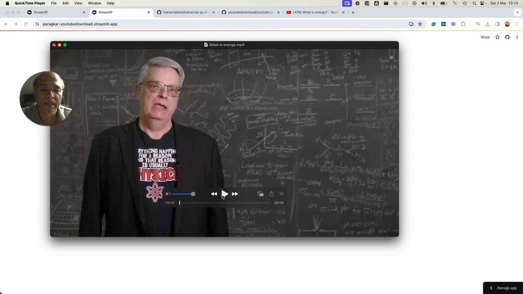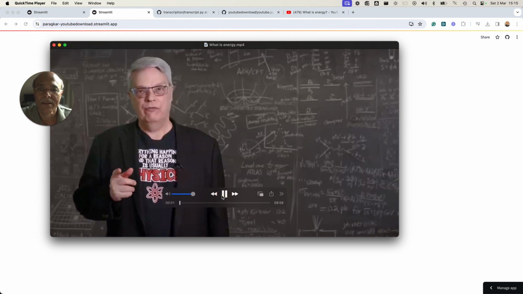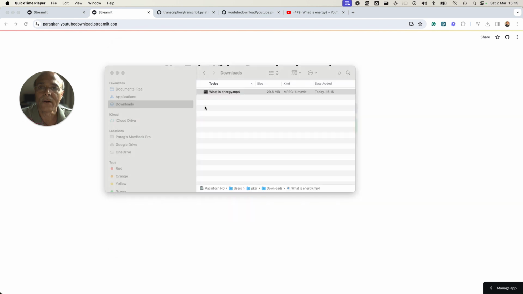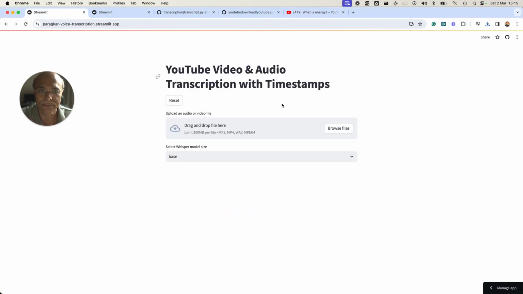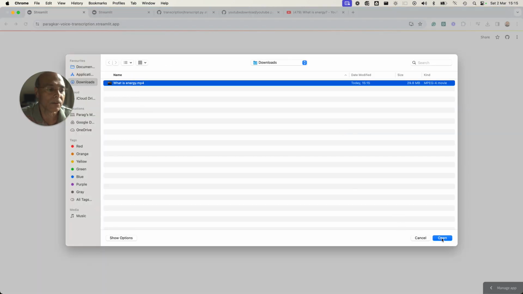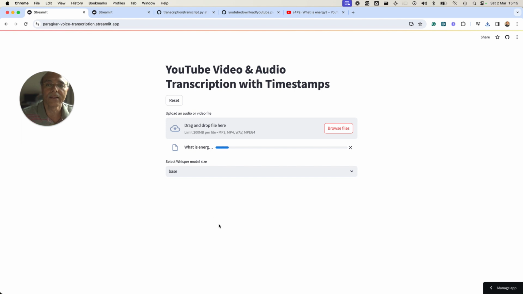So this is the video file, Physics. Now what you need to do is upload this file in this particular tool, which I already showed you. There is a browse file option, and once I click it, it will go here, I'll pick this file and say open. It will enter here, read the file, and do the transcription.